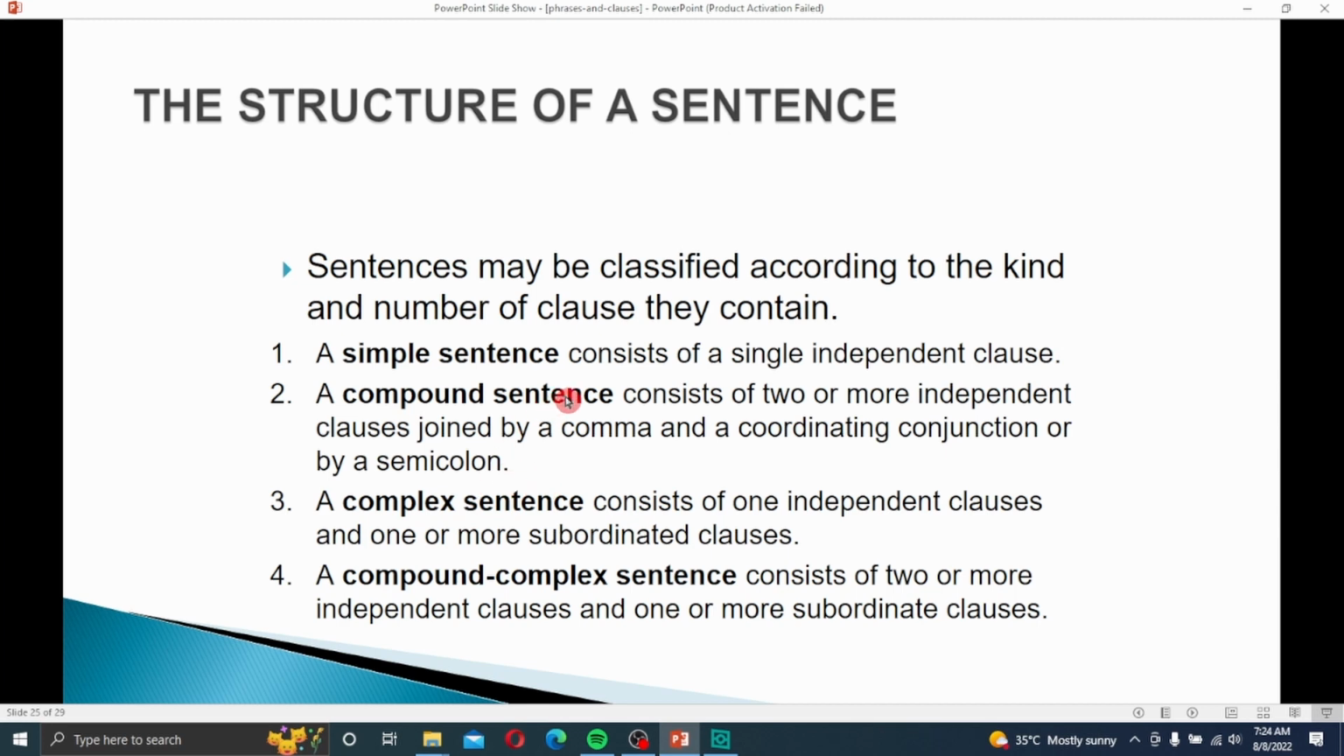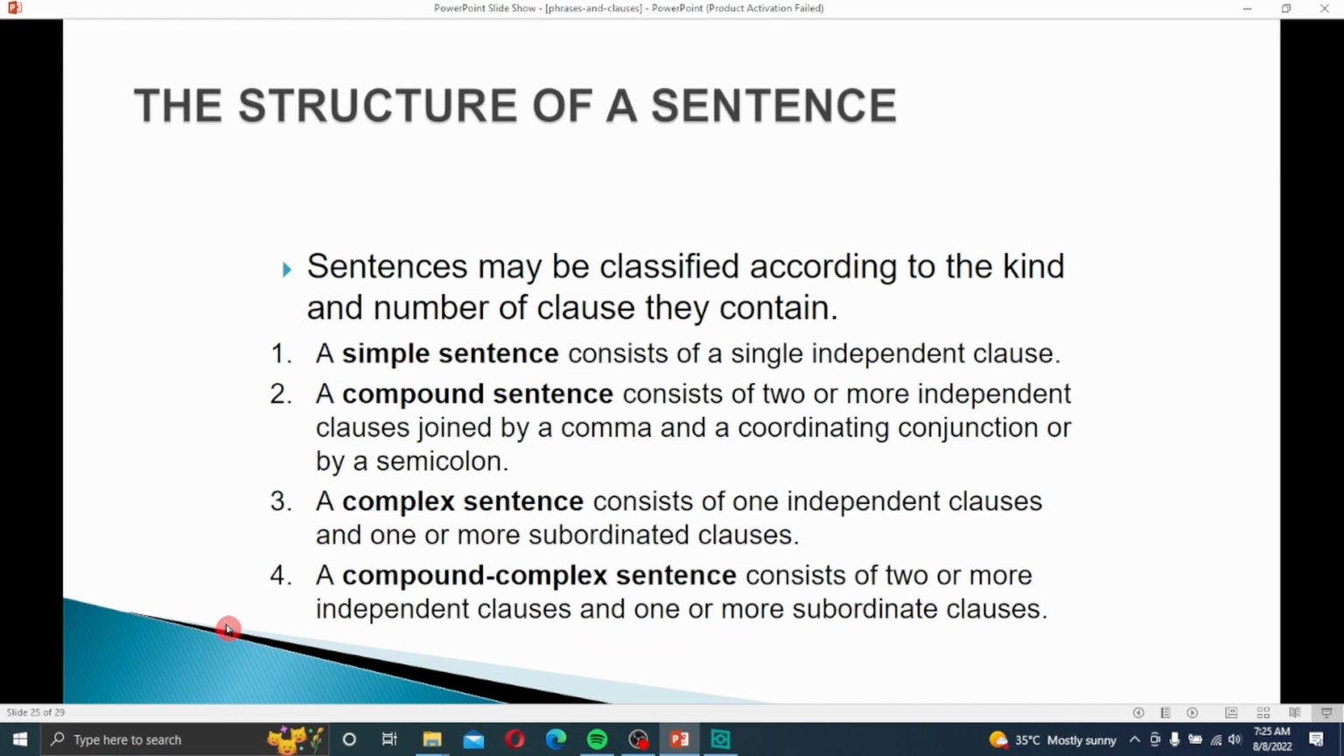So it's a compound sentence. Simple sentence: one independent clause. Compound sentence: two or more independent clauses. A complex sentence consists of one independent clause and one or more subordinate or dependent clauses. So, complex sentence: one independent clause and one or more subordinate clauses. Keep this point: one or more clauses. A compound complex sentence is two or more independent clauses and one or more subordinate clauses.